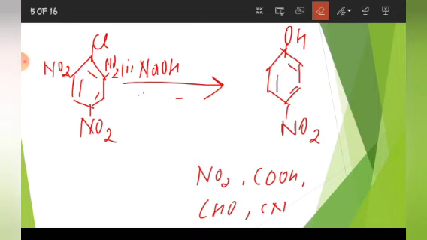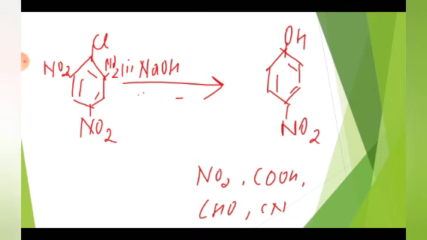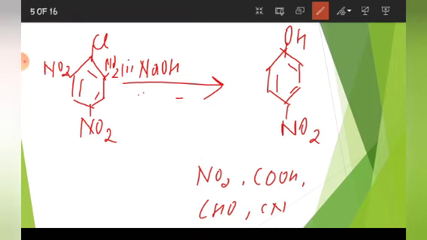The product in this case will be 2,4,6 trinitrophenol, and this is commonly known as picric acid. Right children?